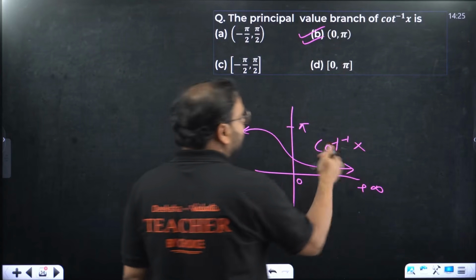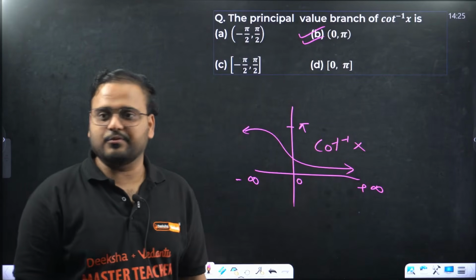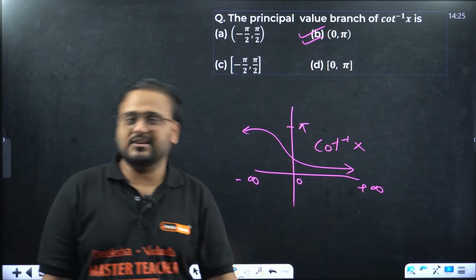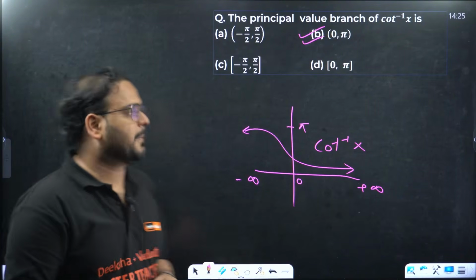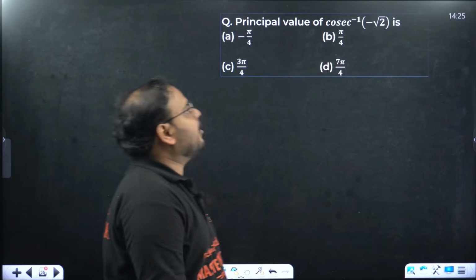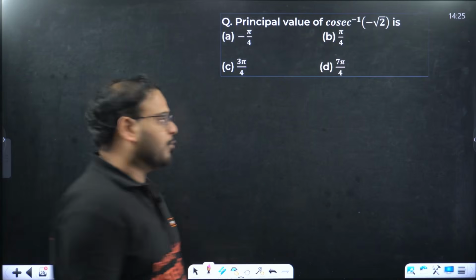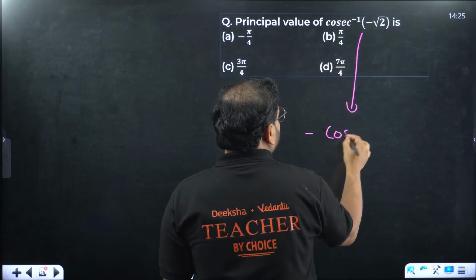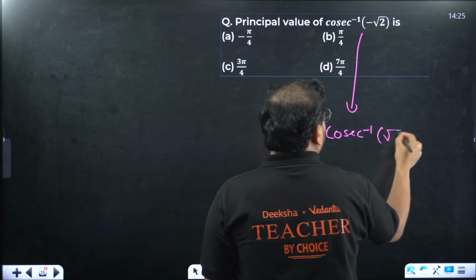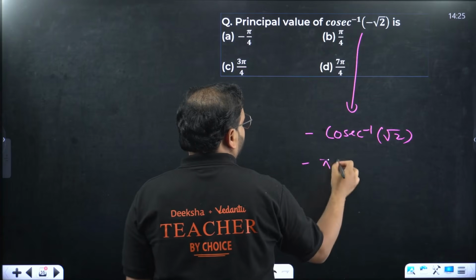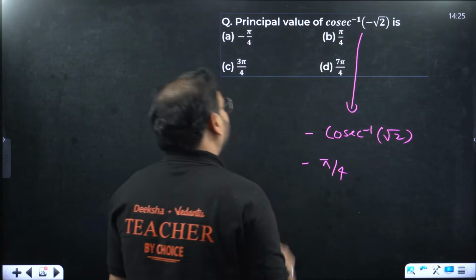See, if you remember the graph, you don't have any confusion. You can of course remember the domain and range also, but the graph certainly helps with clarity. This is the board style question. Okay. Principal value of cosec inverse of minus root 2, also a board style question. We have this as an odd function. So minus cosec inverse of root 2 is going to be minus pi by 4. So minus pi by 4, that's my option.